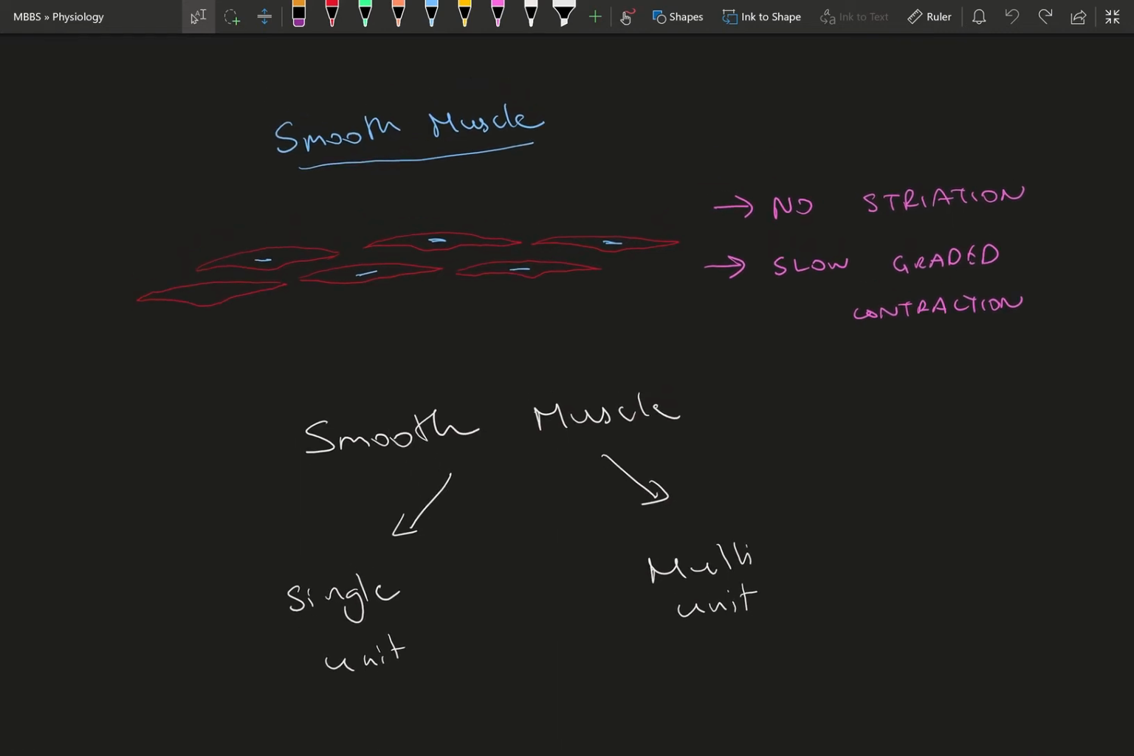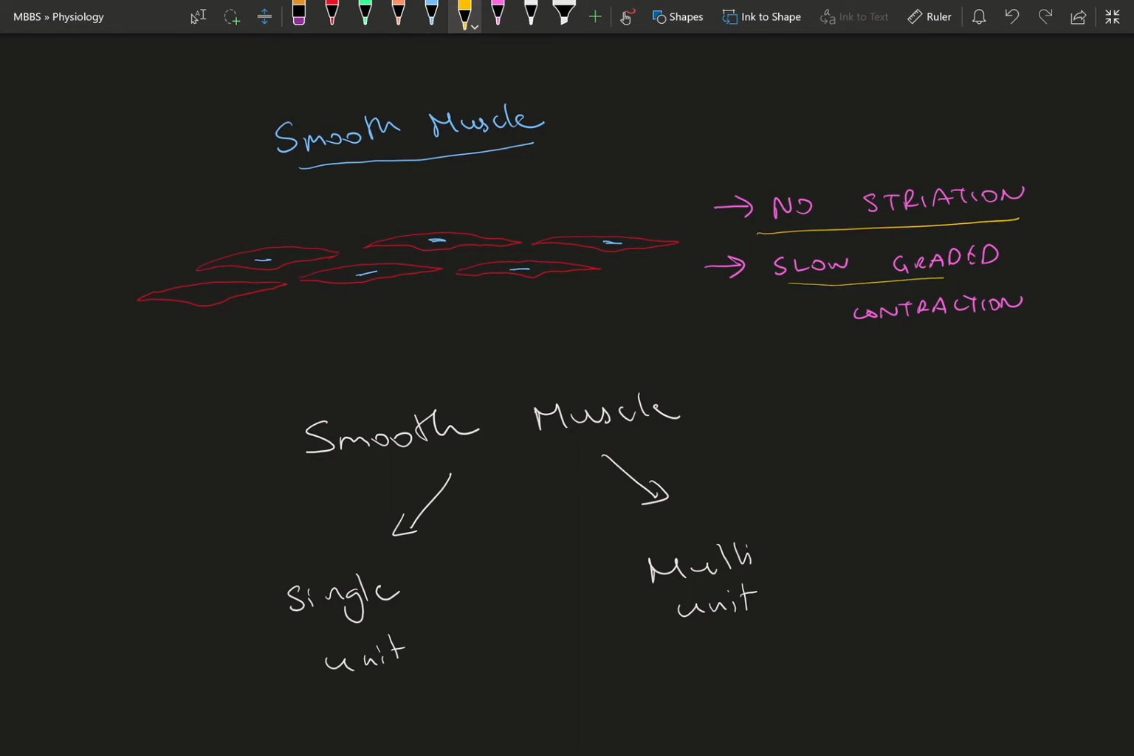This will be the final video on the muscle physiology series. We'll be dealing in detail with smooth muscle, how contraction takes place in it, and how it is different from skeletal muscle. First of all, it's very important for us to know that there are no striations in smooth muscles.